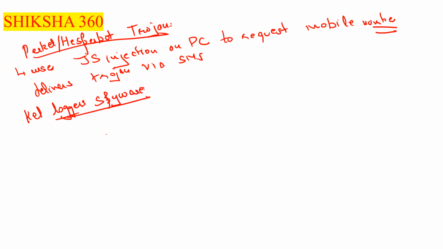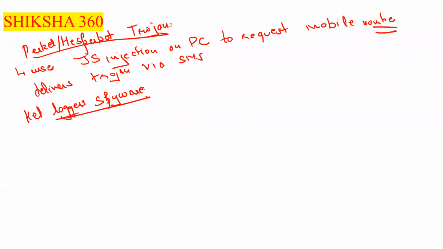Keylogger spyware. Like basically you are using internet banking, or you are going to the cafe. Presently the scenario has changed. Very few people go to the net cafe to do their work, because everything is available on the phone. A few years back, people went to the cafe for personal work, internet banking, or any professional work.